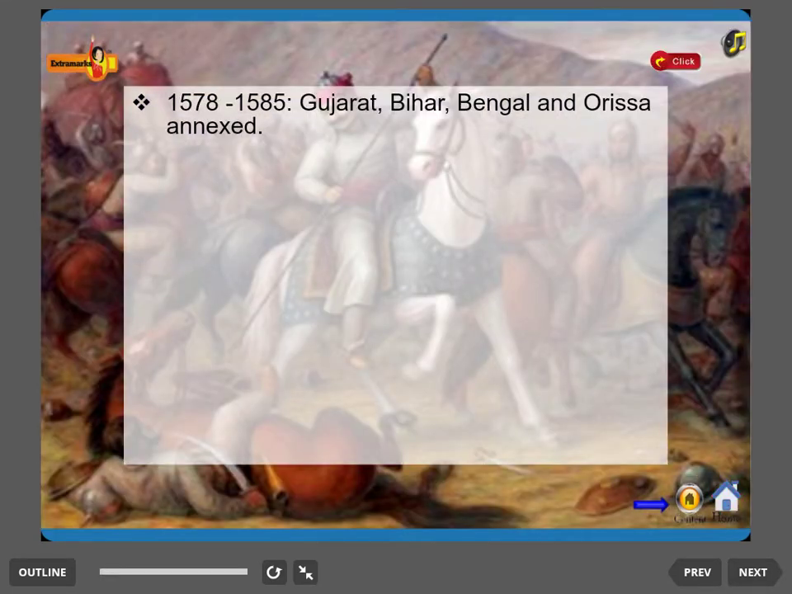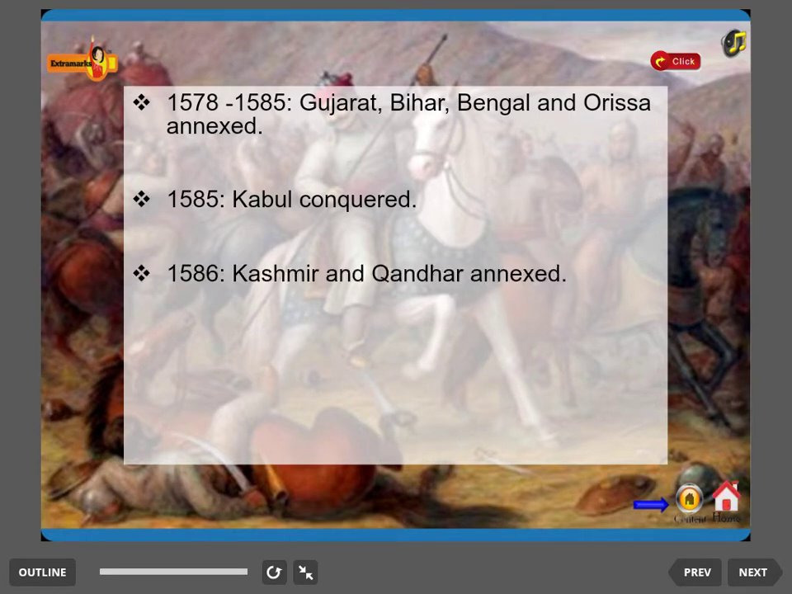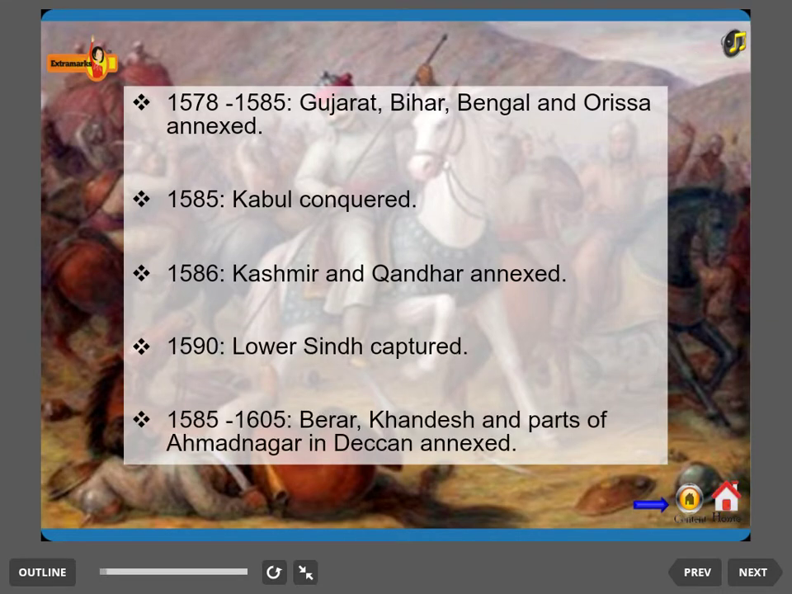1578 to 1585: Gujarat, Bihar, Bengal and Odisha annexed. 1585: Kabul conquered. 1586: Kashmir and Kandahar, and 1590: Lower Sindh captured. 1585 to 1605: Berar, Khandesh and parts of Ahmednagar in the Deccan annexed.